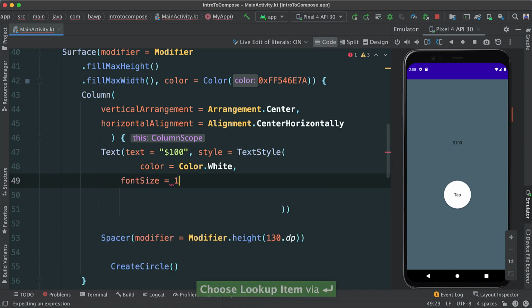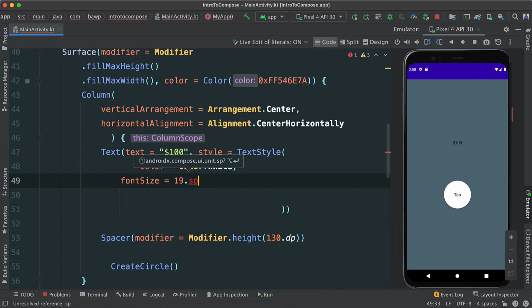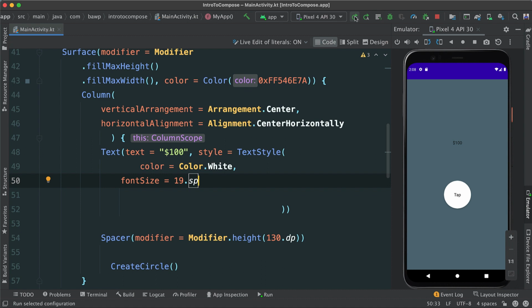For font size, I'm going to say 19, and now I'm going to use a different unit, which is SP. Whenever you want to use font sizes, SP is the recommended unit. So I'm going to hit Alt or Option Enter to import the SP library. There we go. And now if I run this, there we go. It's 100, still small. So we can play, let's say 39. That's much better. Because we just changed a style attribute here, you notice that we didn't have to rerun everything to see the changes. So this looks great. Maybe 30, maybe 35. Can play with this forever. Okay, so there we go.